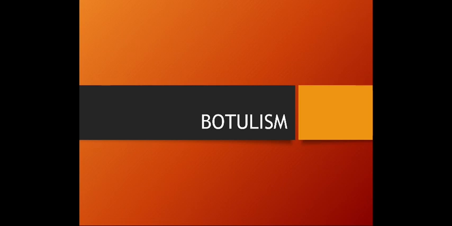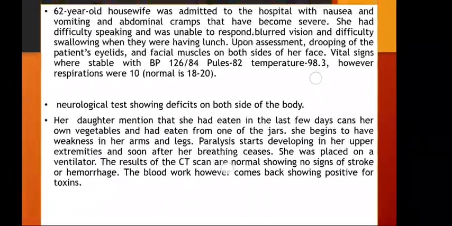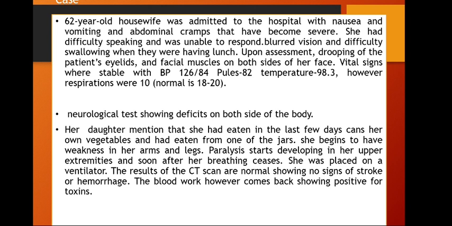Now we discuss another disease, that is botulism. An example and case scenario for botulism disease. A 62-year-old housewife was admitted to the hospital with nausea and vomiting and abdominal cramps. This patient presented with nausea and vomiting and abdominal cramps that have become severe.